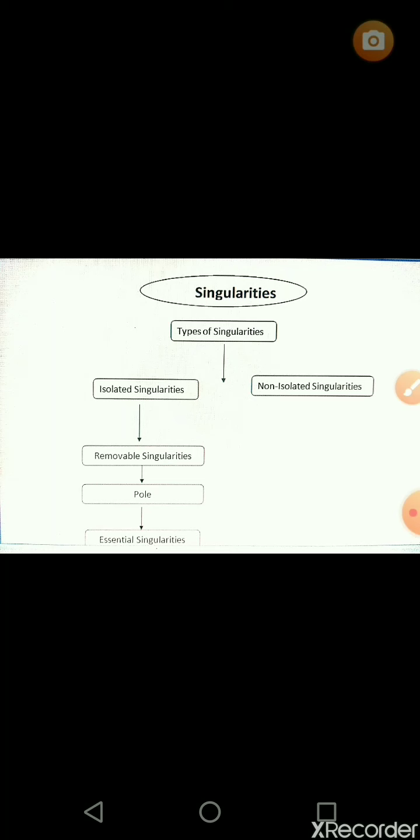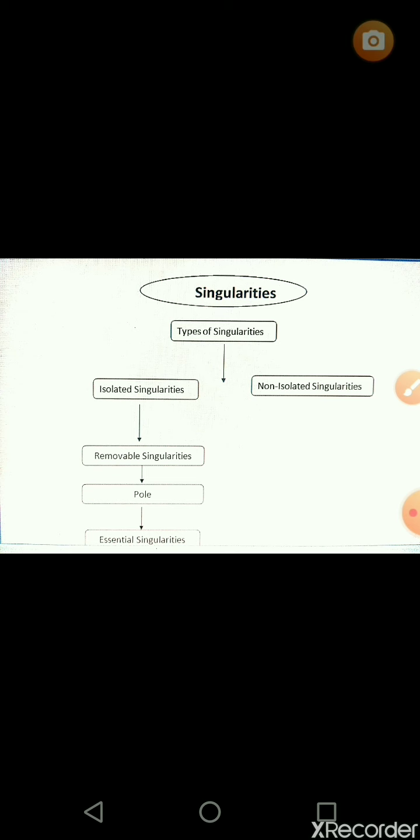Singularities. Definition: let f of z be analytic at all the points in a bounded region except at a finite number of points, and these exceptional points are called singularities. I think you know that analytic means it should satisfy the Cauchy-Riemann equations. So except at some points, it will always satisfy the CR equations. The function f of z is said to have a regular point at z0 if f of z is analytic